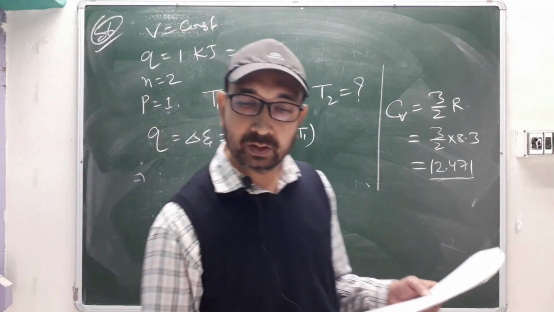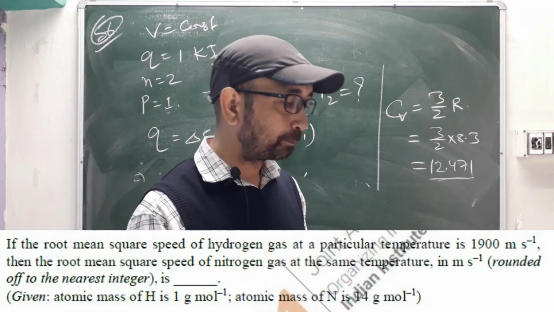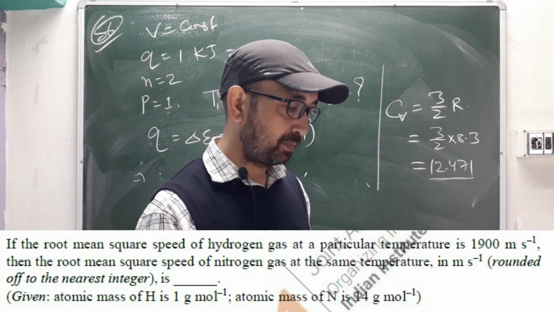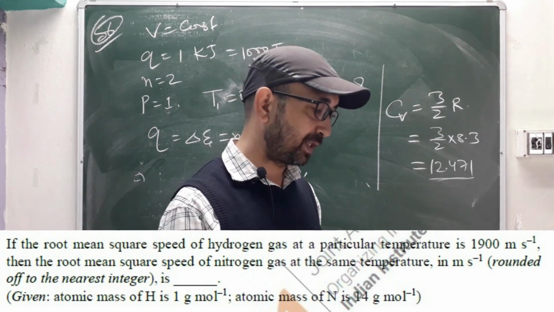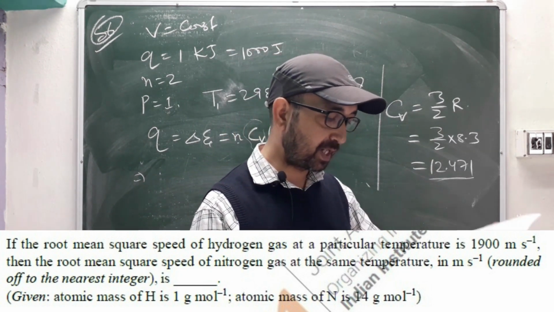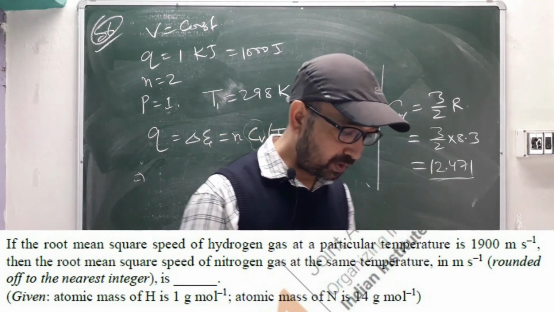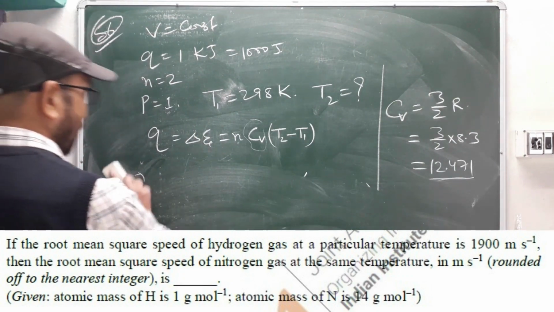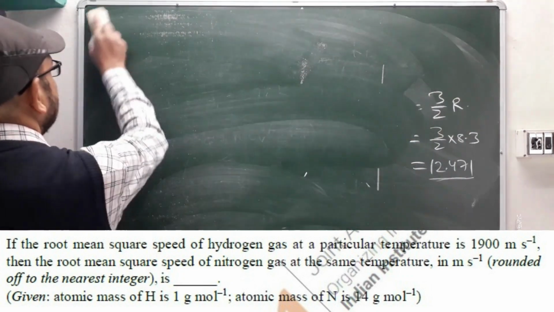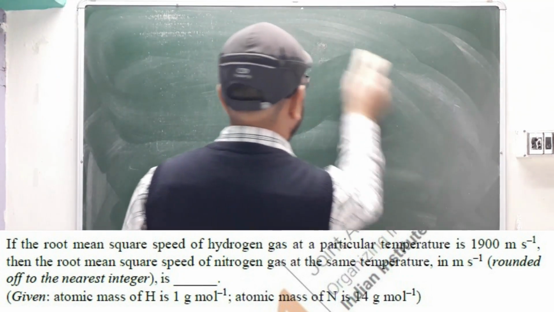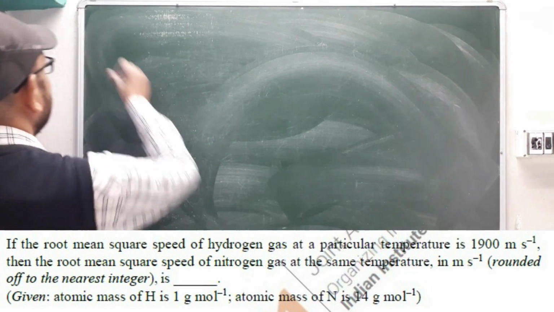So next question, question number 50. In physical chemistry, this is very easy. Sometimes they will ask for a calculation, sometimes they will directly ask for the values. So question number 50, this we have to solve, otherwise we will not get the answer. Let me solve this question number 50.